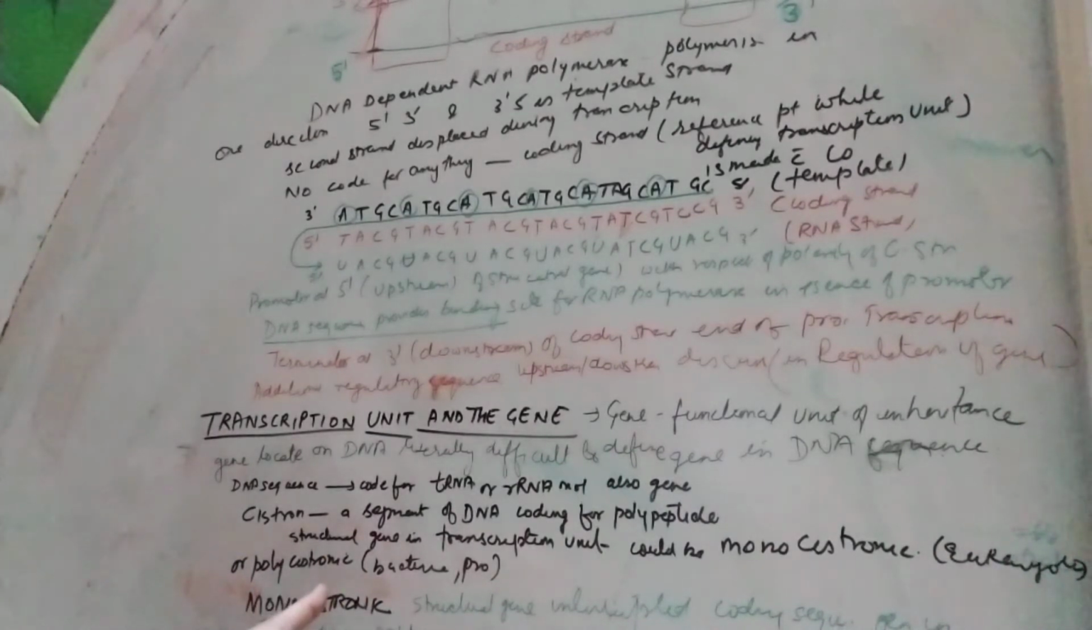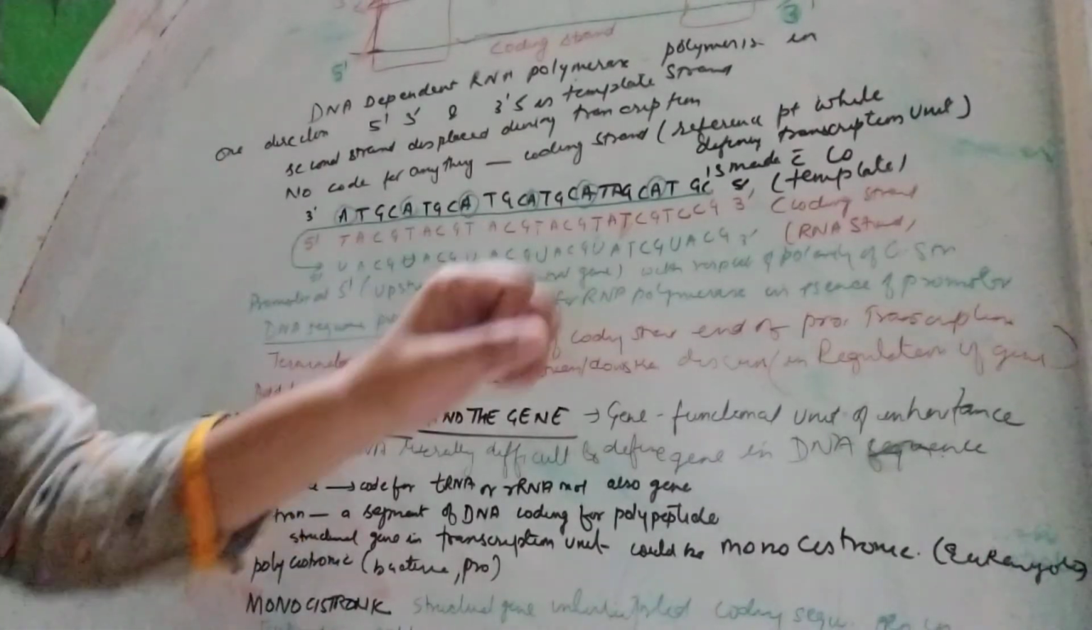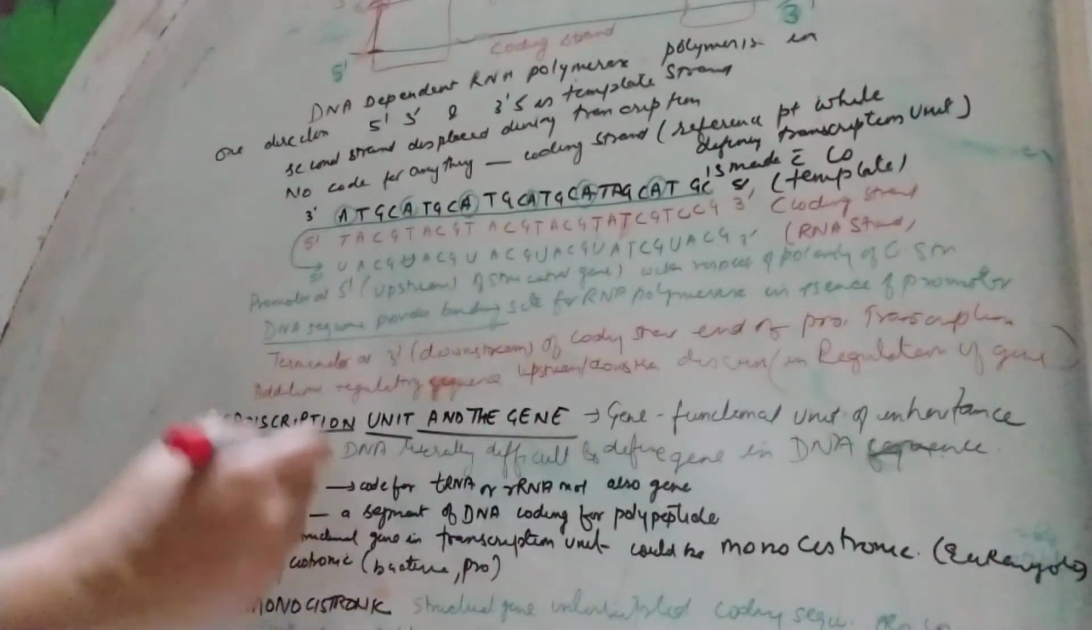So a monocistronic structural gene has uninterrupted coding sequences in it. Okay, so when we see monocistronic sequences, mostly in eukaryotes we also find split sequences.